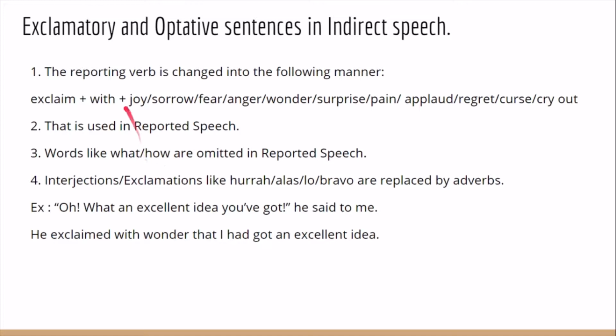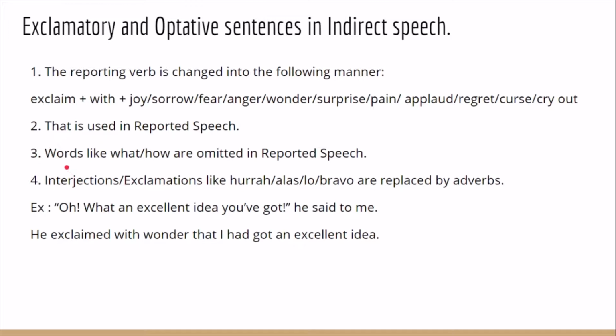And in exclamatory sentences, the reporting verb is changed in the following manner, like with joy, sorrow, fear, anger, wonder. That depends on the mood. And that is used in reported speech. We use that, and the tenses change. Tense, pronoun, time, words related to time, all these change.